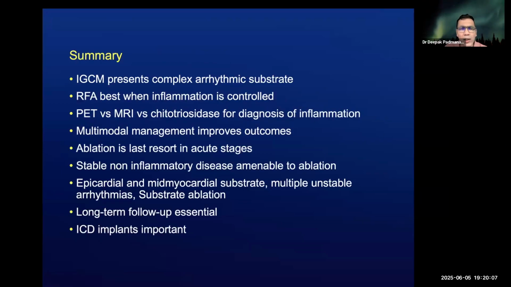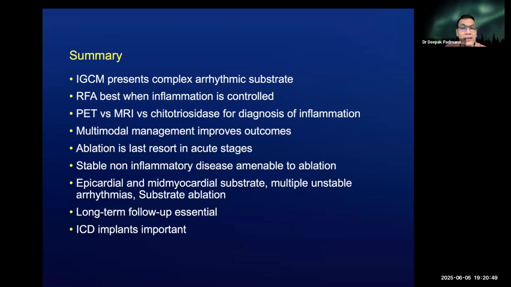In summary, therefore, granulomatous or non-granulomatous inflammatory cardiomyopathy present with complex arrhythmic substrate, both dynamic and fixed. RFA remains best when inflammation is controlled. The diagnosis of inflammation can be made by either PET or MRI, or increasingly with the use of chitotriosidase. Multimodal management improves outcomes. Multimodal imaging helps us understand substrate better. In the acute stages, ablation should be the last resort, and especially in patients with VT storm, it should be done after the bilateral cervical sympathectomy.